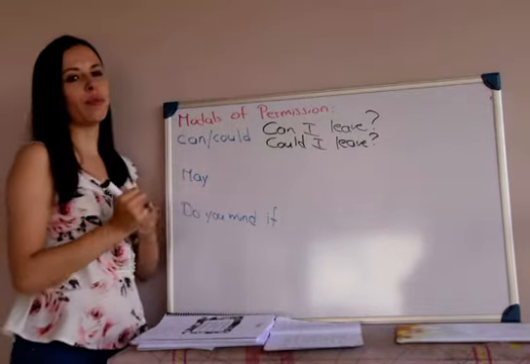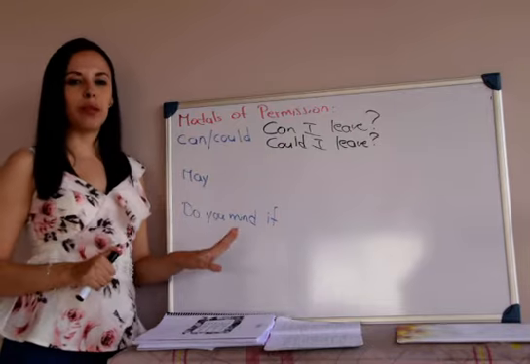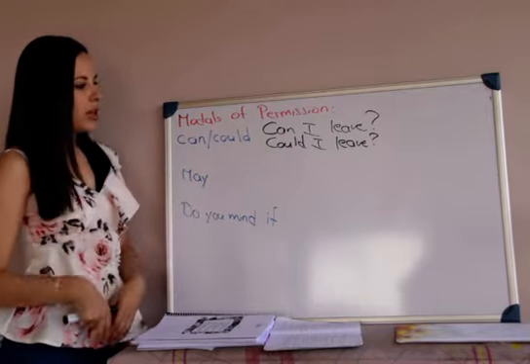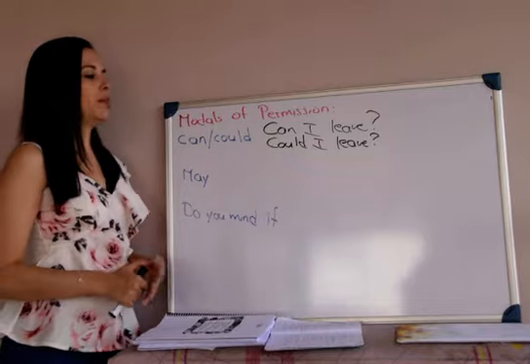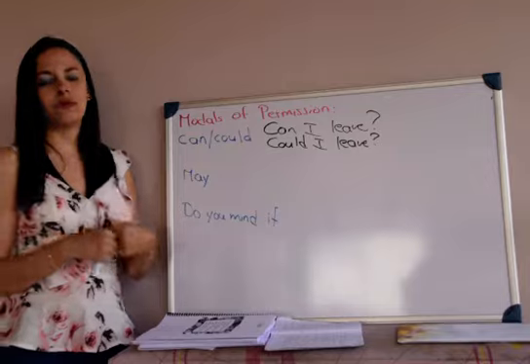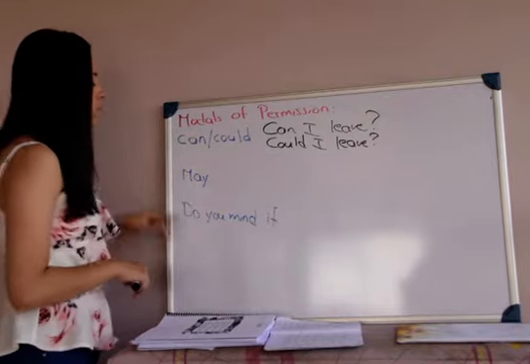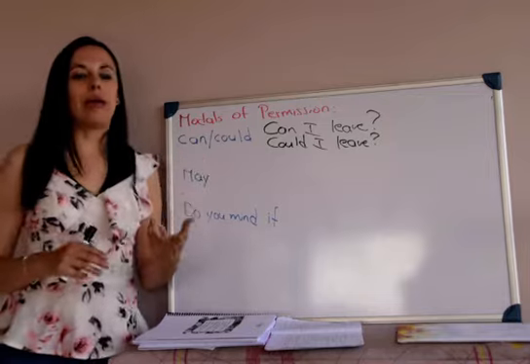So I'm asking for permission. Let's say that we are eating or we are in a meeting and we don't want to be there anymore. So we just excuse ourselves and ask for permission, asking, can I leave? Or excuse me, could I leave, right? And they answer, yes, you can go, right? Now, may, remember we use may when we have,